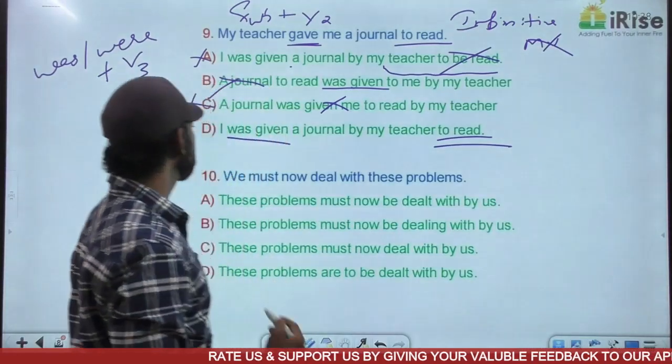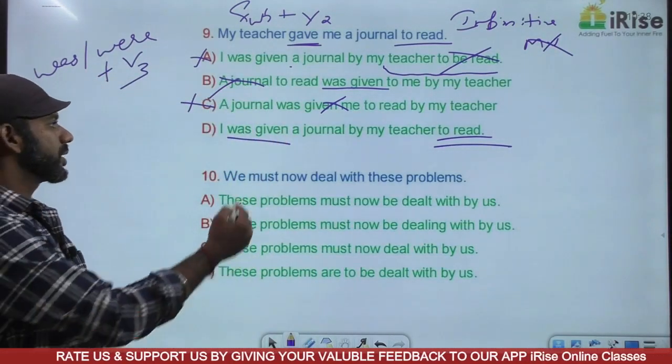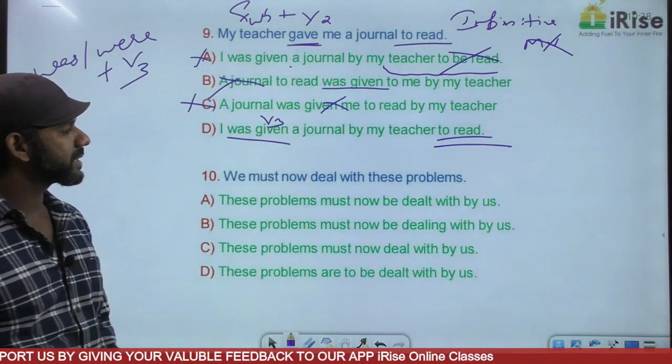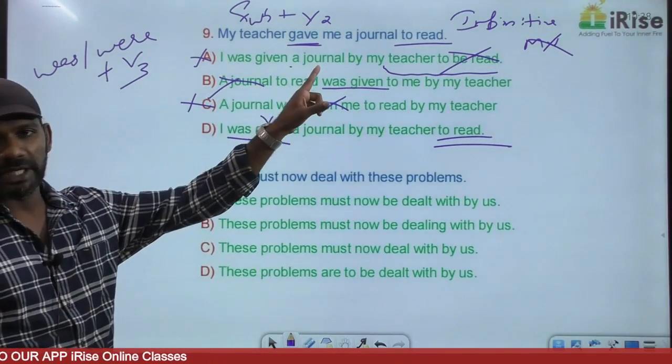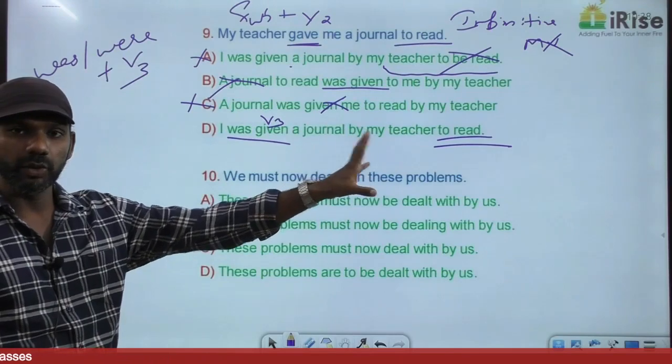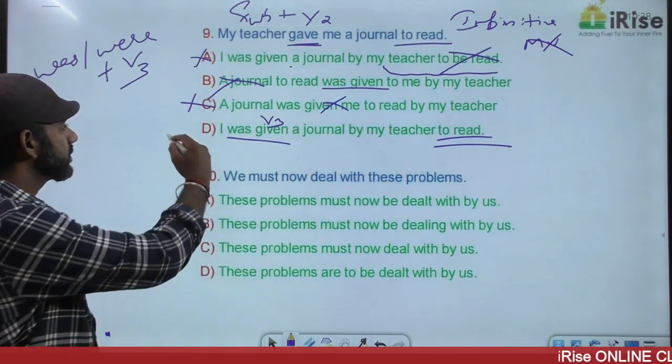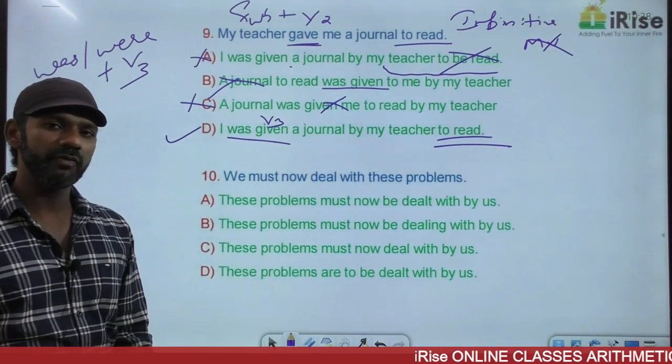The answer must be option D. "I was given." Was given is was plus V3. Simple past. "A journal by my teacher to read." And the infinitive is not a main verb here. It remains the same. "To read" remains the same. The answer must be option D. If you're not getting the help of one rule, forget about it.